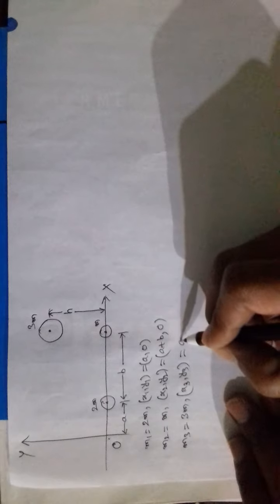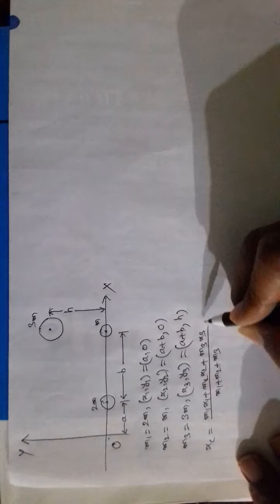Suppose this is the third mass, its x coordinate is a plus b, y coordinate h. Now xc is equal to m1 x1 plus m2 x2 plus m3 x3 divided by m1 plus m2 plus m3.